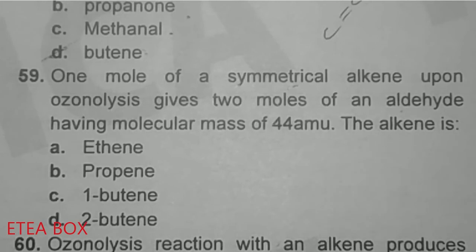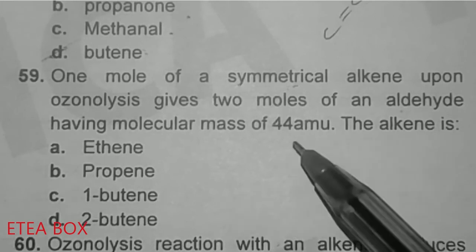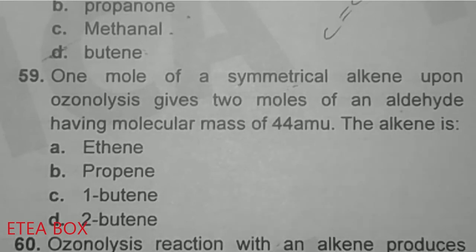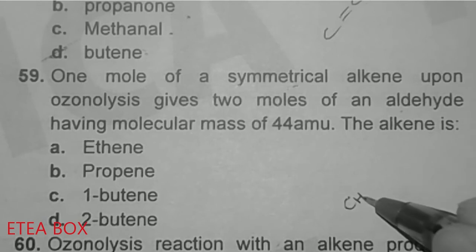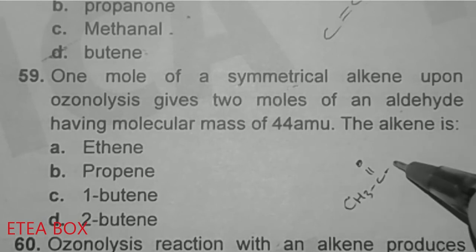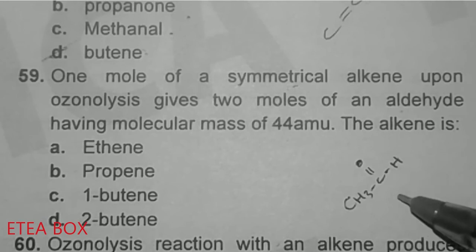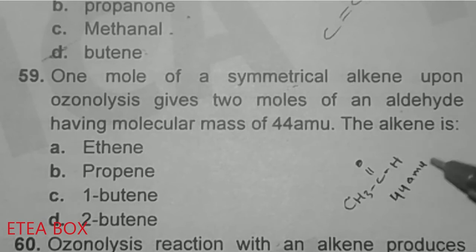So first of all, you have to see which aldehyde has the molecular mass 44. For formaldehyde, the molecular mass is 30, and for acetaldehyde, CH3, C double bond O and H, the molecular mass is 44 mu. Now this statement becomes simple.